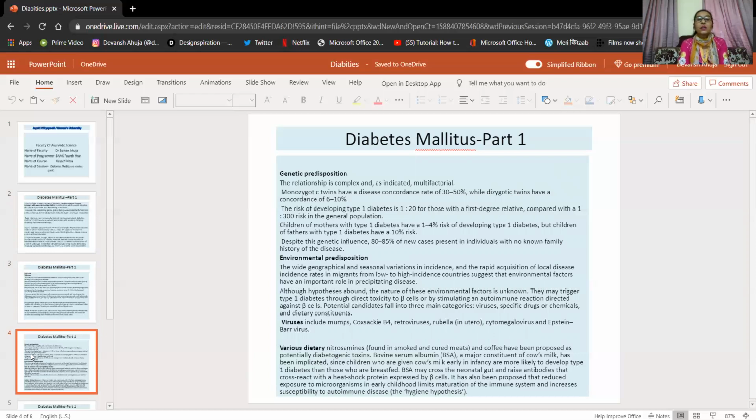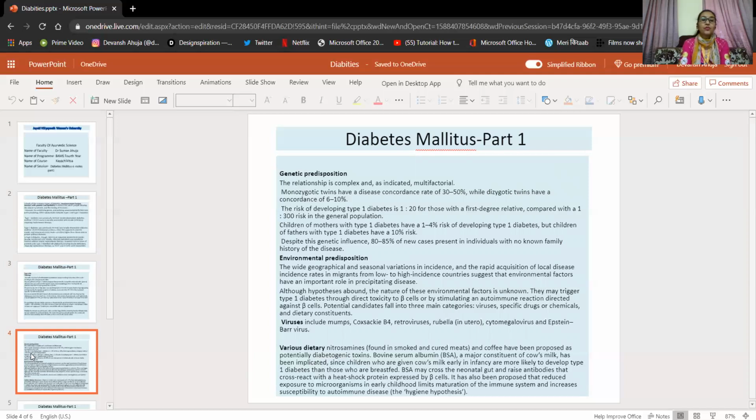So if the father has type 1 diabetes, then the children have a 10% risk of this. Then if the mother has type 1 diabetes. Despite the genetic influence, 80 to 85% of new cases present in individuals with no known family history of the disease. So this is the irony. Many research studies have taken place, but still 80 to 85% of new cases present in individuals who have